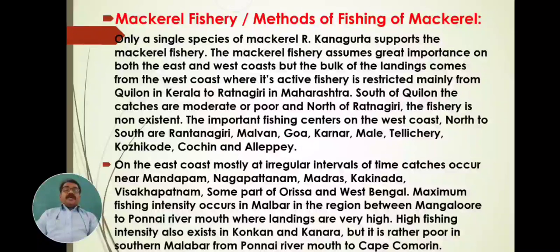Moderate catches are captured from south of Quilon, and it is poor north of Ratnagiri, where the fishery is non-existent. Non-existent means only a small quantity of mackerel is caught in the Ratnagiri area.